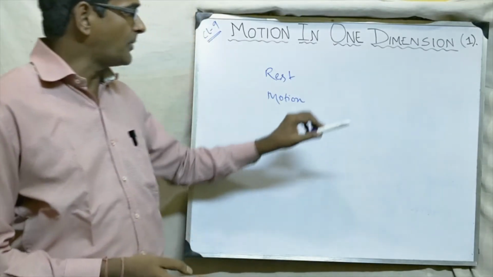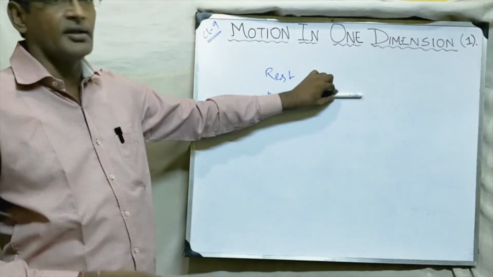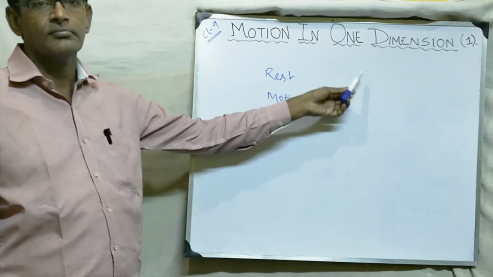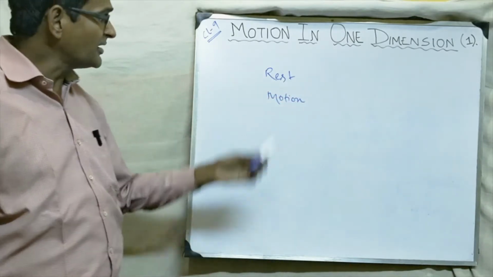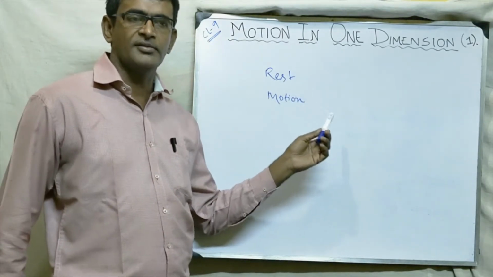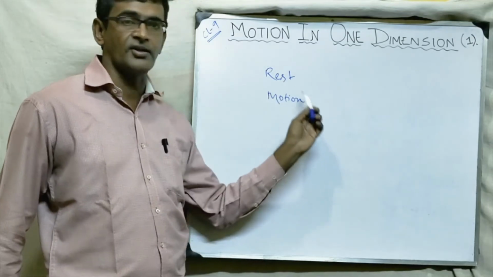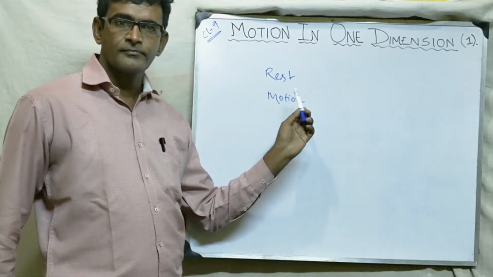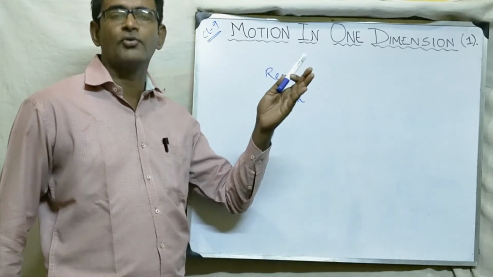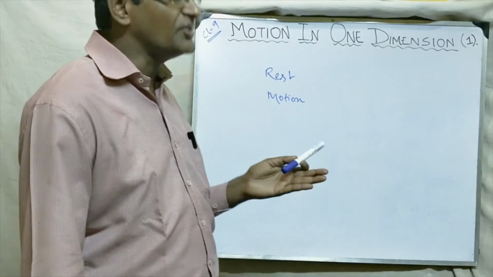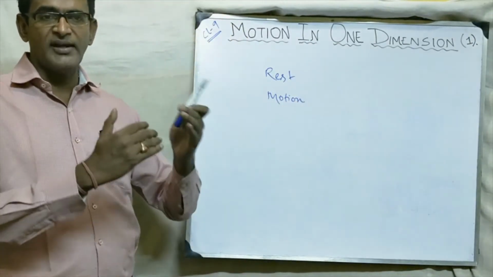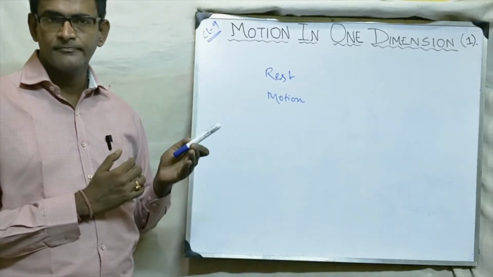Suppose I keep the marker here and it is here only for the next 5 minutes or 10 minutes. So it means what? The body is in rest. But if the body is changing the position with respect to the surrounding, then it means that the body is in the state of motion. Suppose you are standing near the road and any vehicle is going, then it means that the body is in the state of motion because its distance from you is increasing.